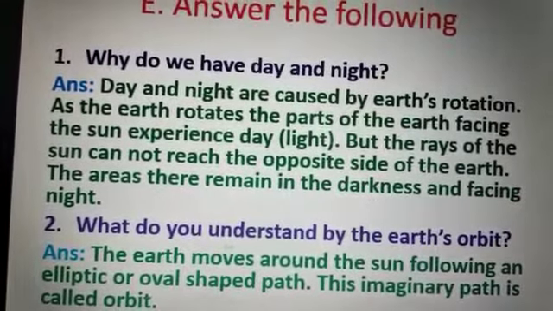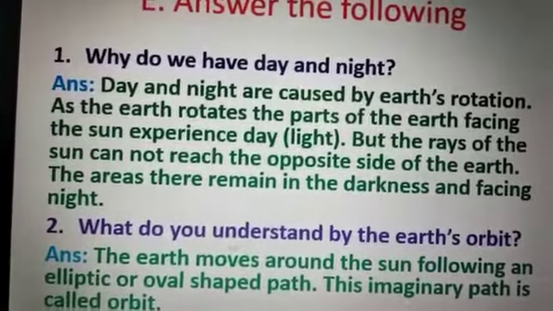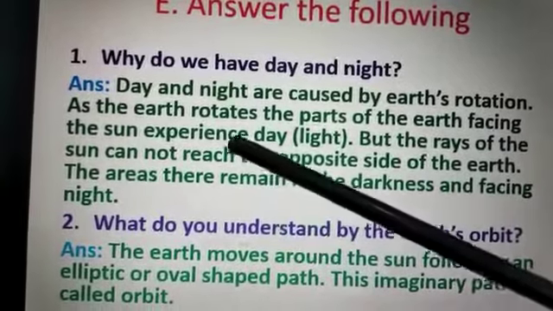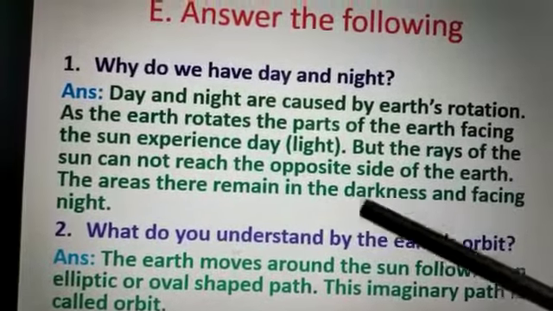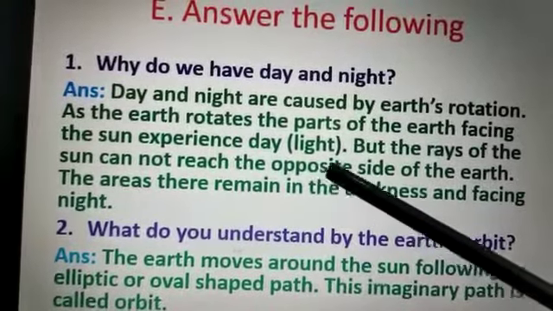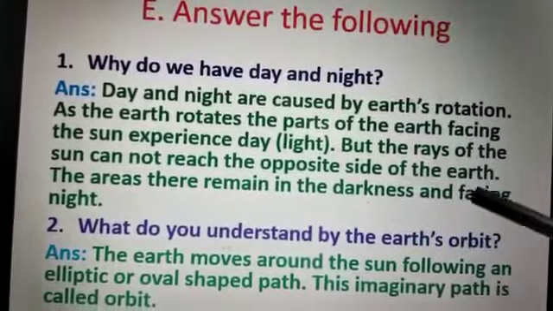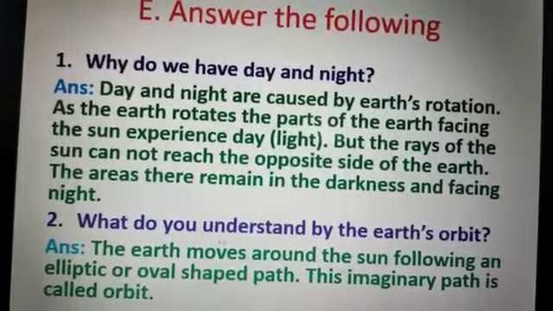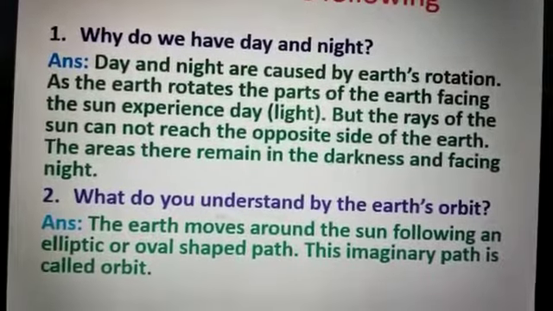Once again I am reading, why do we have day and night? Answer: day and night are caused by Earth's rotation. As the Earth rotates, the parts of the Earth facing the Sun experience day, that means light, but the rays of the Sun cannot reach the opposite side of the Earth. The areas there remain in darkness and face night.